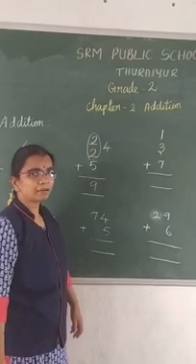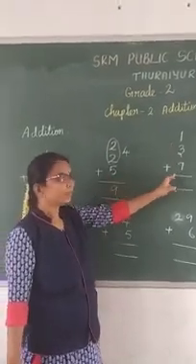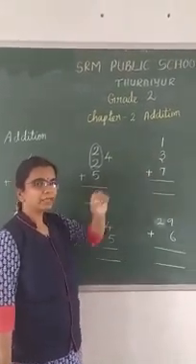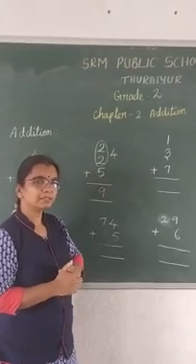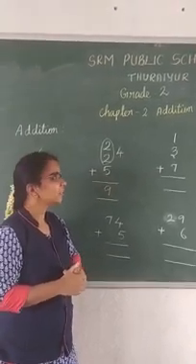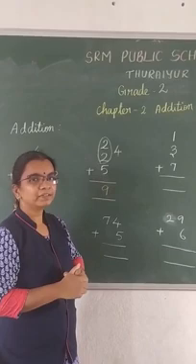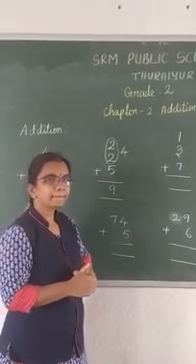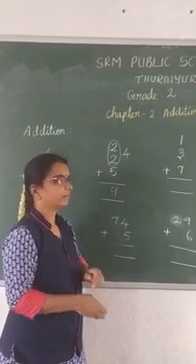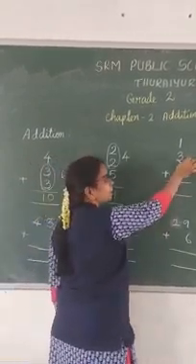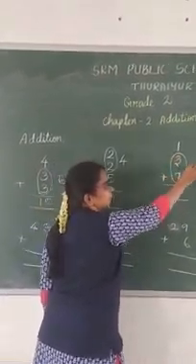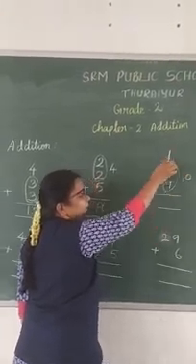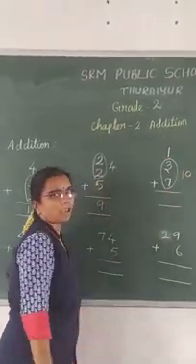See the next one. Here any double is there? No doubles, right? But another one is there. What is that? Yes, you can see a combination of 10, no? Which two numbers, if you add, you will get 10? Yes, 3 plus 7. Add 3 plus 7, you will get 10. 10 plus 1, 11.